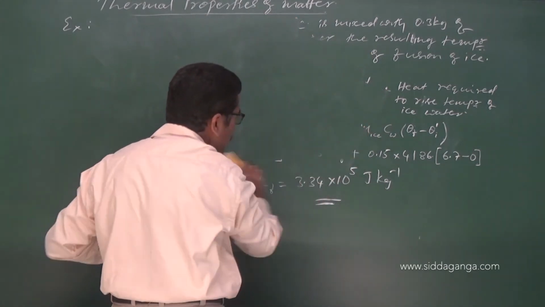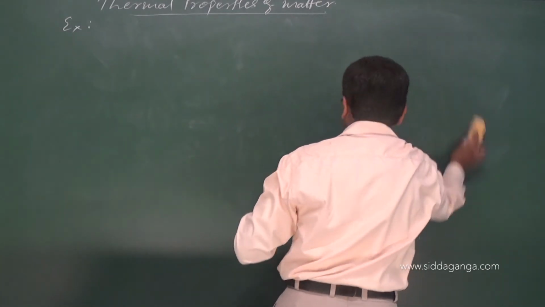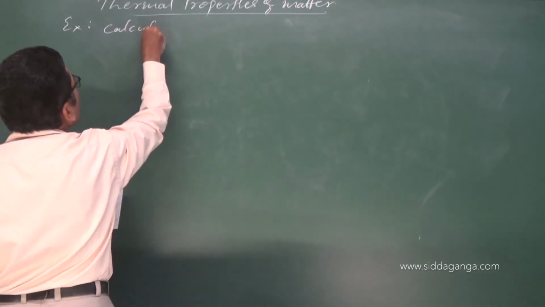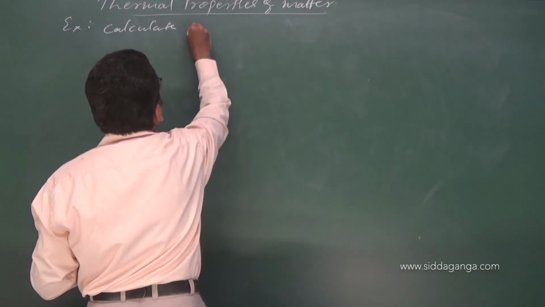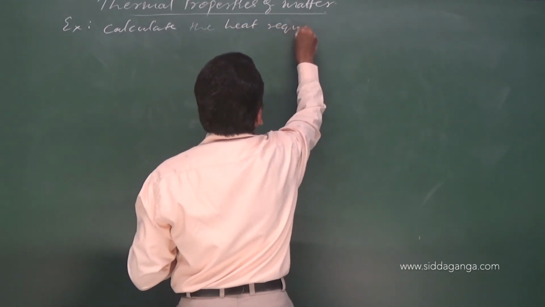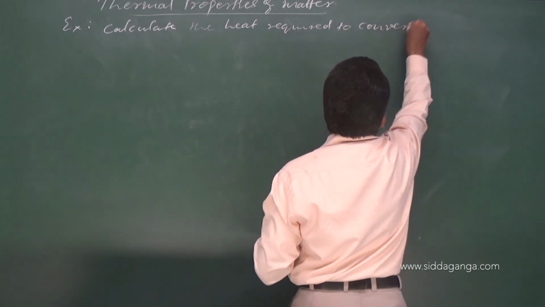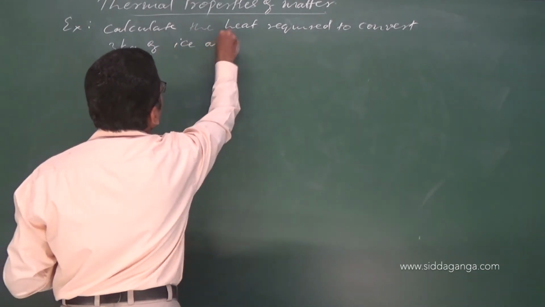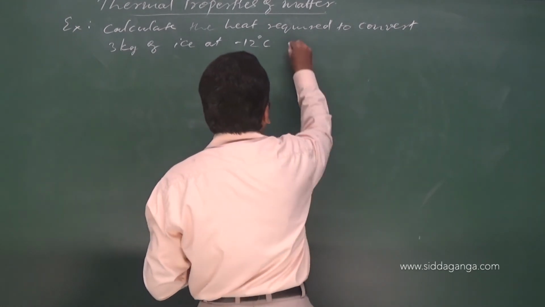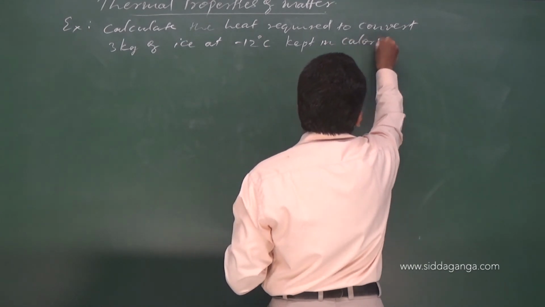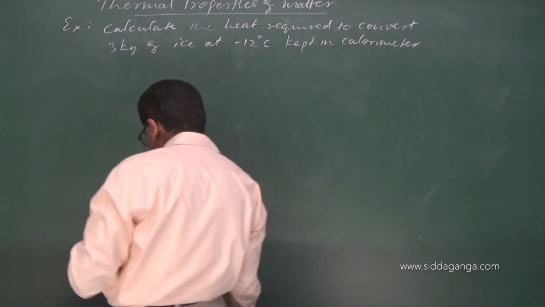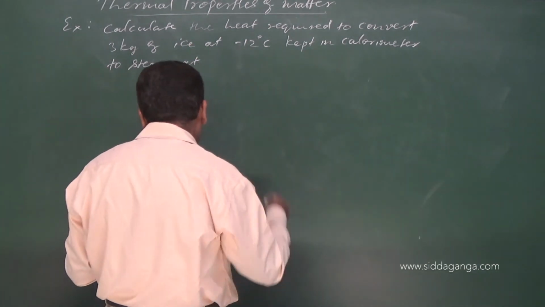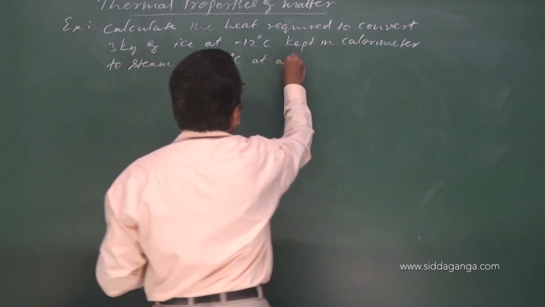So let me take another example related to this. Calculate the heat required to convert 3 kg of ice at minus 12 degrees Celsius kept in a calorimeter to steam at 100 degrees Celsius at atmospheric pressure.